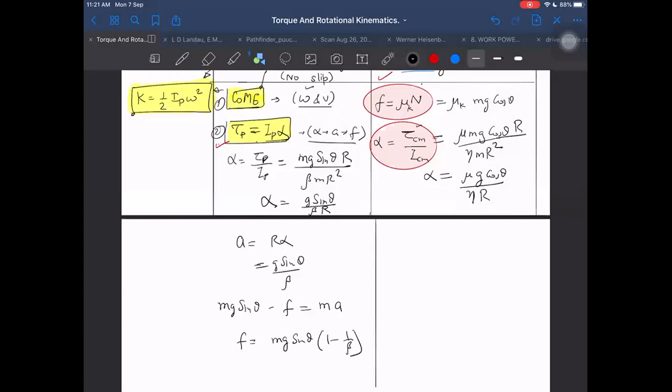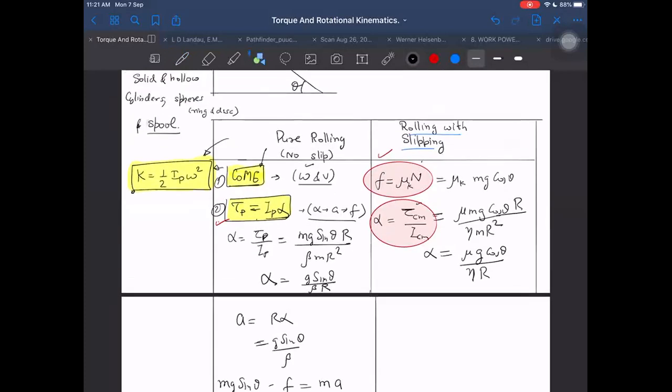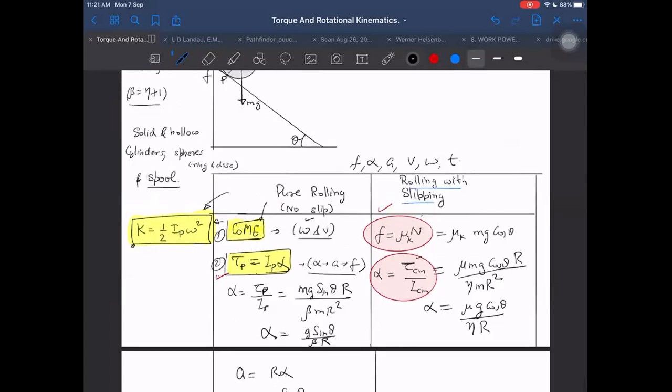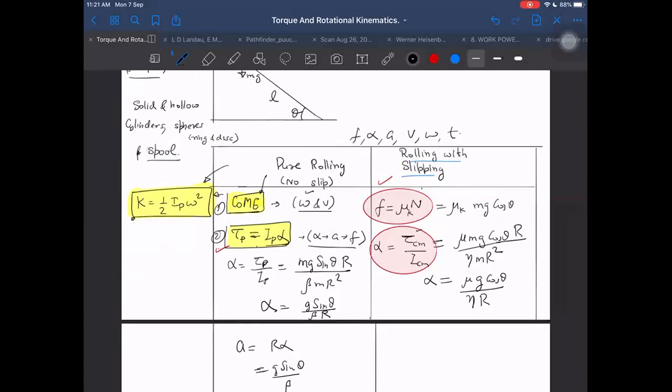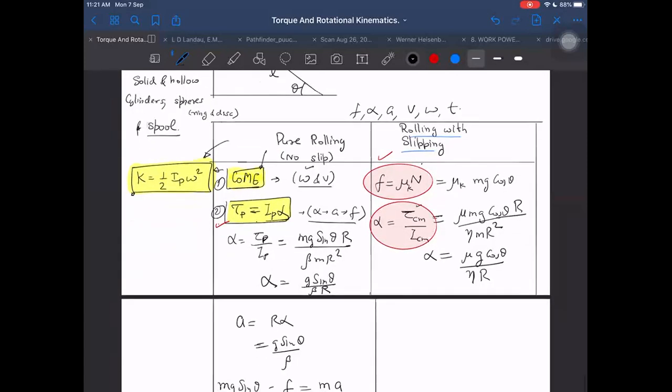So we notice that we can get all the things. Is anything left in the first case to determine what we wanted to determine? What was our aim? Our aim was to determine F, alpha, A, velocity, omega, and time taken to go down the incline if the incline is of length L. All these things we want to find. So we are left with time, but we have found F, alpha, A. F and alpha in the second case also we found.